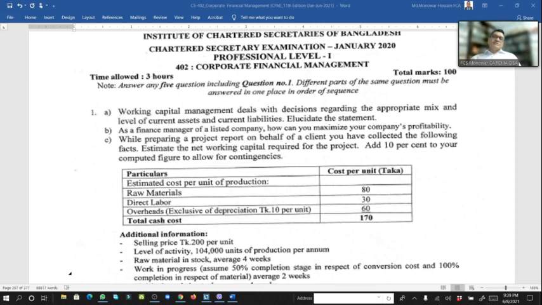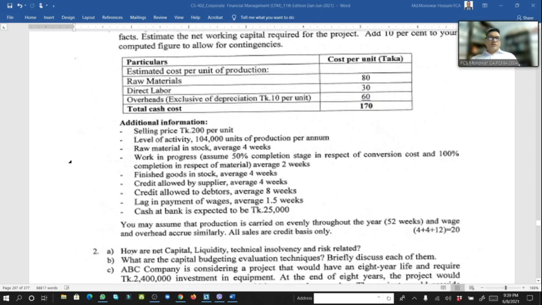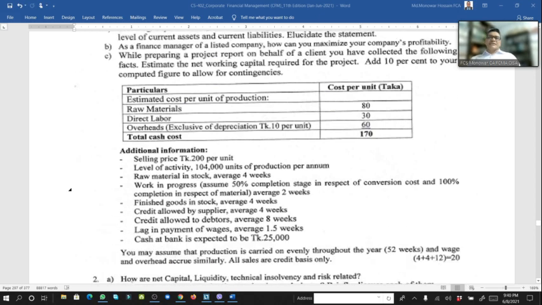Same question, just one or two questions before, on current asset and current liability. As a finance manager of a listed company, how can you maximize your company's profitability? It is also another question that comes one or two or three times here. While preparing a project report before the client, you have collected the following facts: estimate the net working capital required for the project. At 10% of your computed figure, allow for contingency. So from this figure, we have to calculate the working capital.